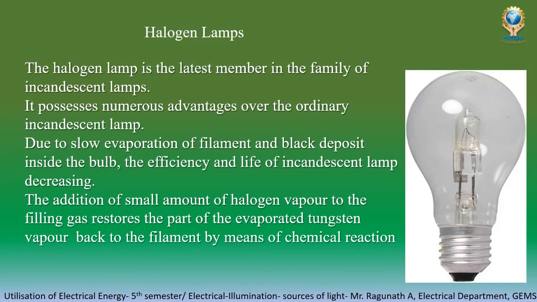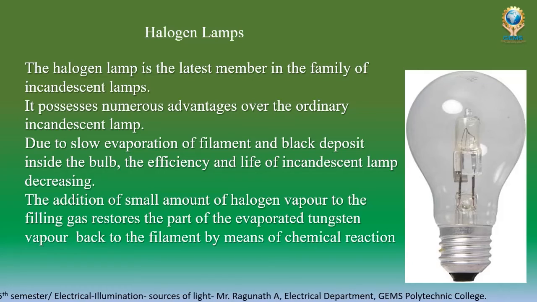If we use halogen gas, what will happen? That halogen gas will react with the evaporated filament, and it will be restored back to the filament. So the diameter will not be reduced, and the lamp efficiency will be increased.